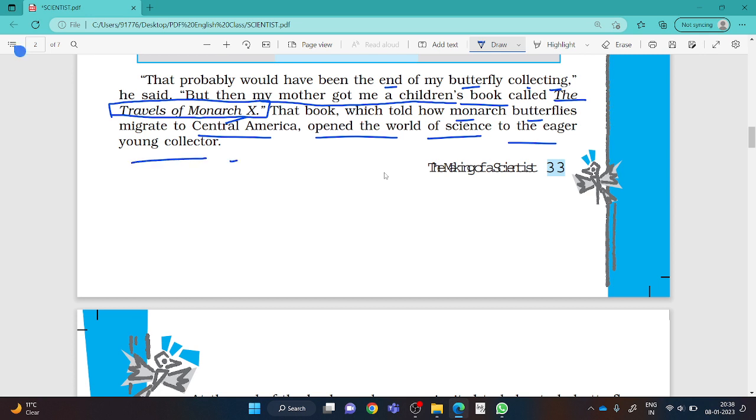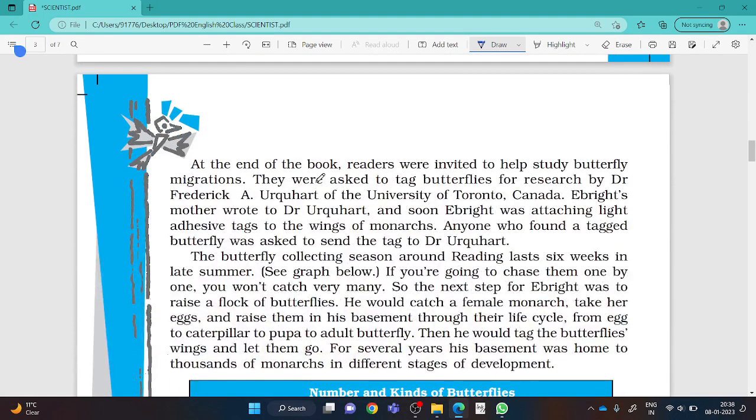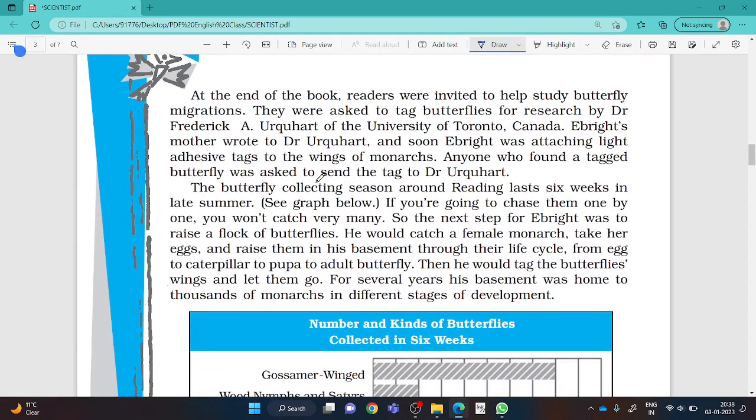My dear students, you know, doing the same thing every day will become boring. And in order not to make her son bored, she, means the mother of Richard Ebright, provided him a children's book, that was The Travels of Monarch X. Monarch is also a kind of butterfly, and that also added to the interest in learning more about butterflies. I am talking about Richard Ebright. Credit goes to his mother.